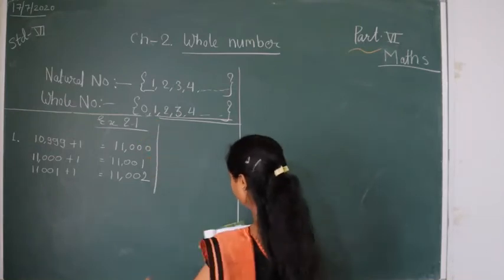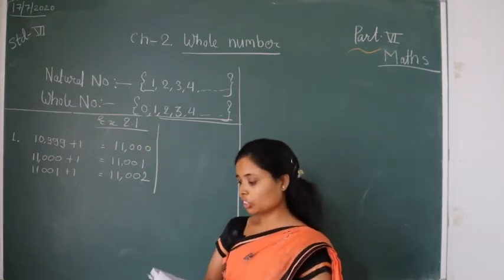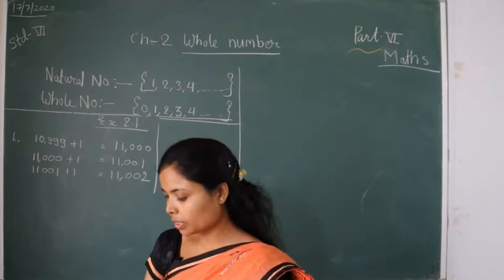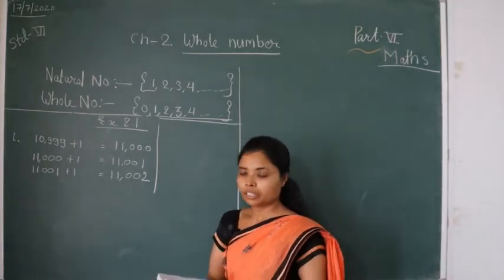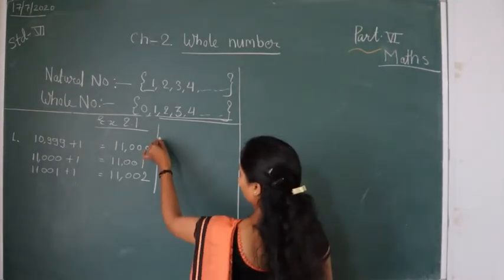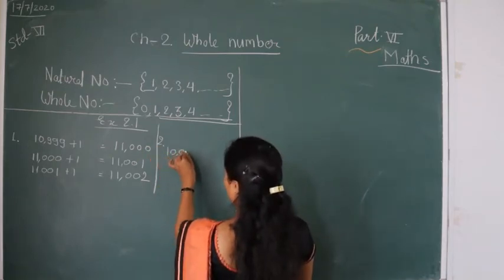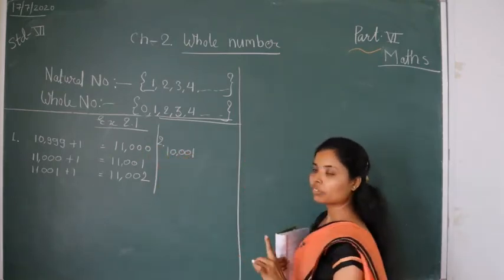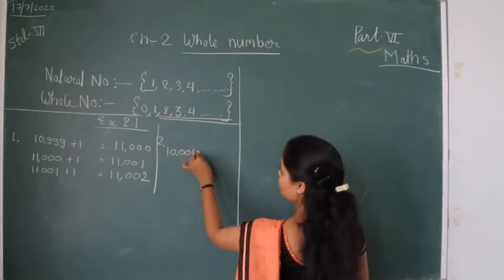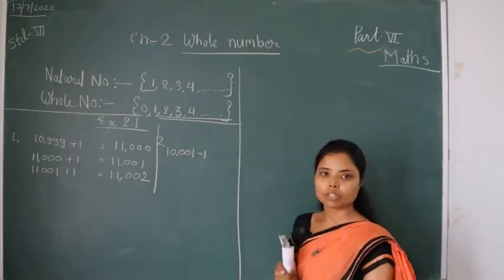Then next, write the 3 whole numbers occurring just before 10,001. You know before numbers. So when we want to find the before number, we will subtract 1.